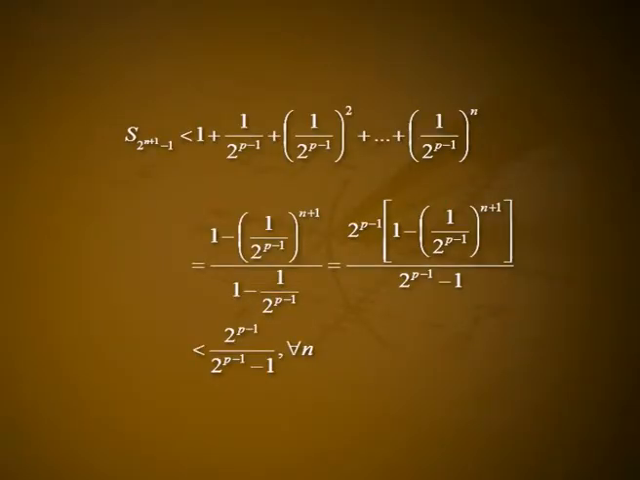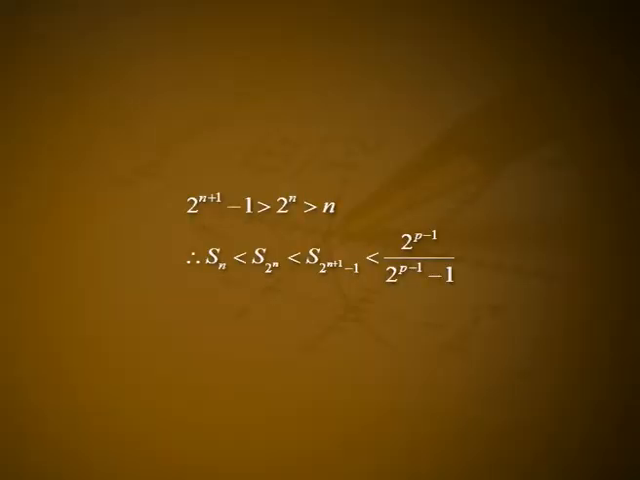Adding, yes, S_(2^(n+1) - 1) is less than 1 + 1/2^(p-1) + (1/2^(p-1))^2 + and so on, up to (1/2^(p-1))^n, which is equal to (1 - (1/2^(p-1))^(n+1))/(1 - 1/2^(p-1)), which is equal to 2^(p-1)(1 - (1/2^(p-1))^(n+1))/(2^(p-1) - 1), which is less than 2^(p-1)/(2^(p-1) - 1) for all n.